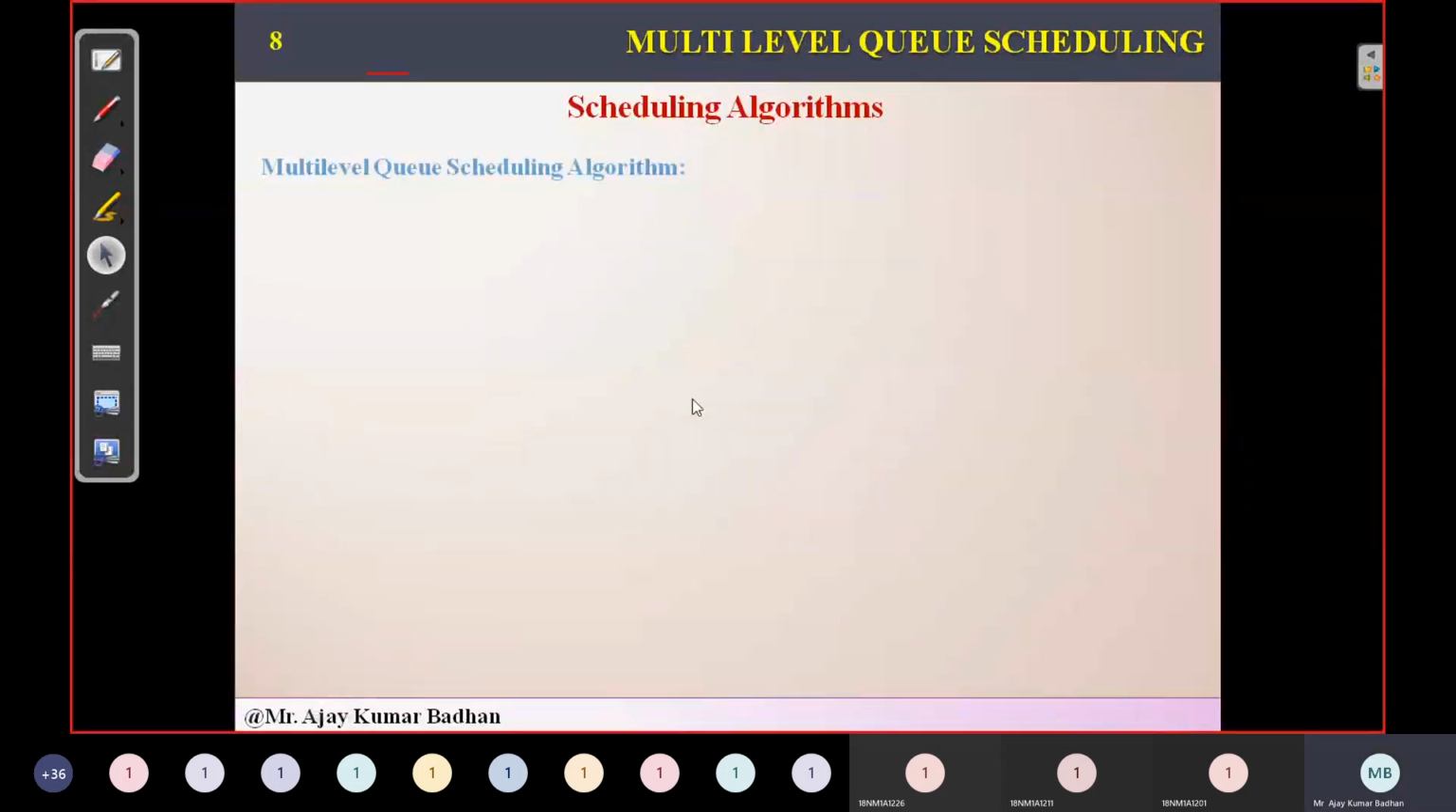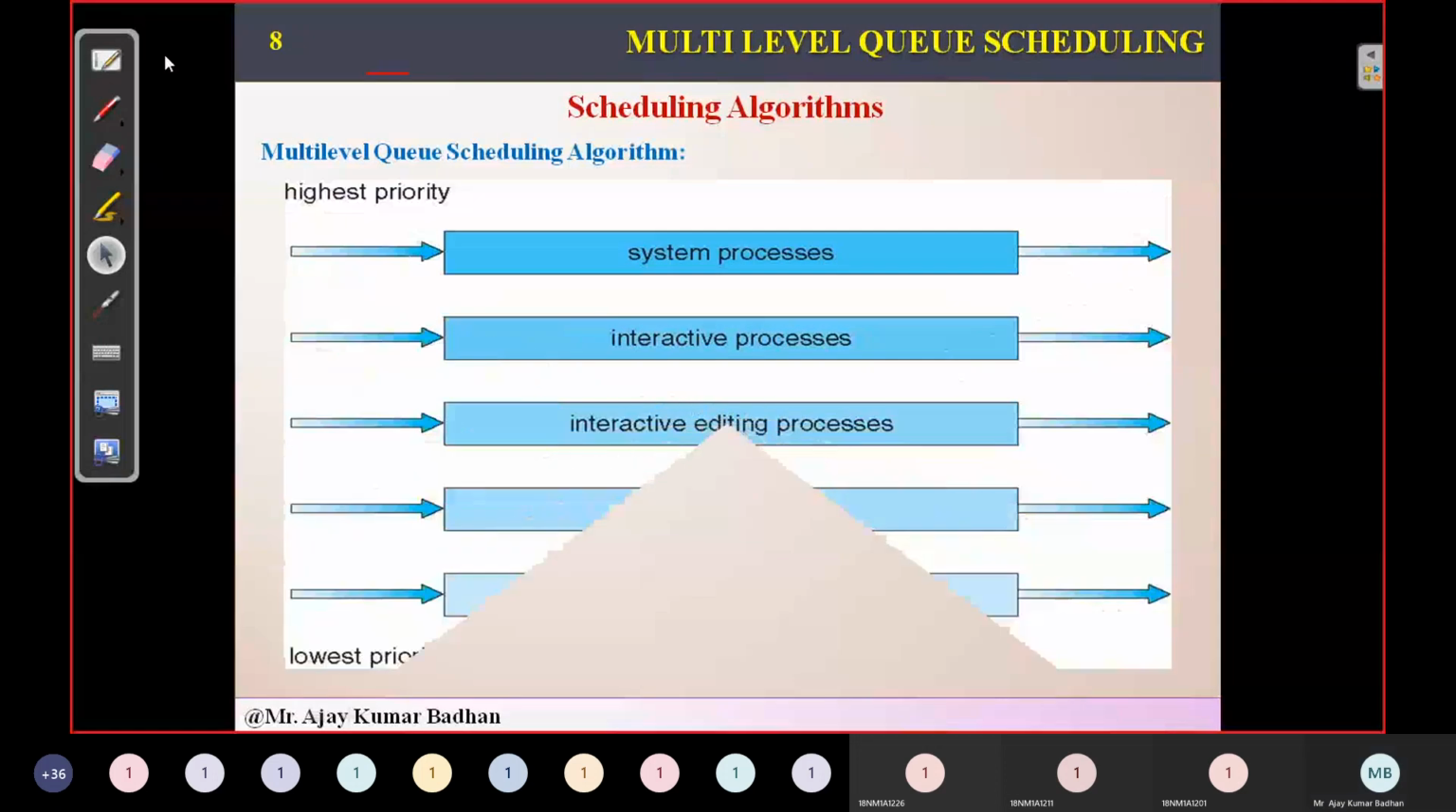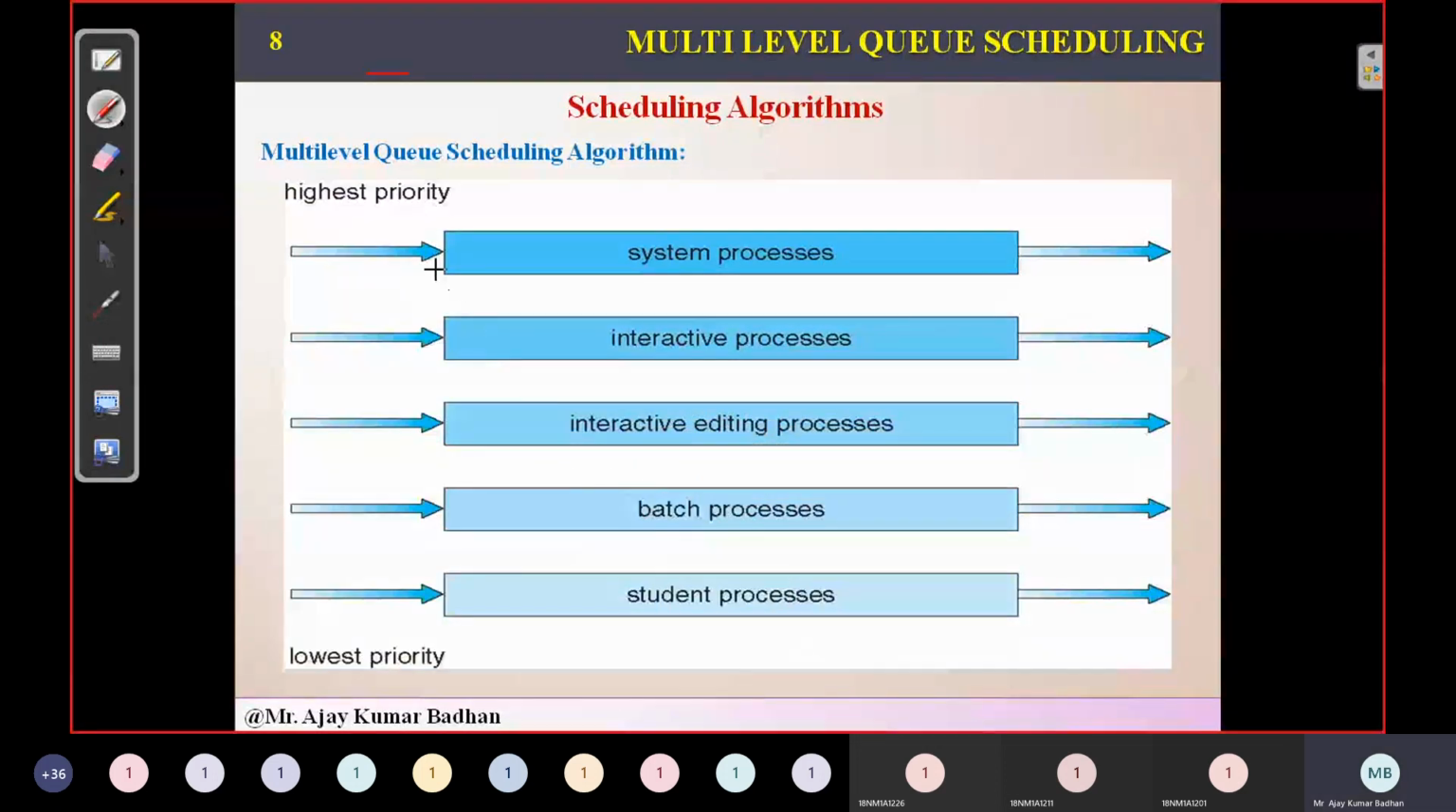I'll show you with the help of a diagram. This is the diagram. Basically we have here 5 queues, 1, 2, 3, 4, 5. The first is the highest priority, and as you go sequentially one after another, the priority keeps decreasing. Let us suppose this is system processes, this is interactive processes, interactive editing processes, batch processes and student processes. Student processes are those which will be done in the background. Okay, so it has just been given that name. This one is having the highest priority.